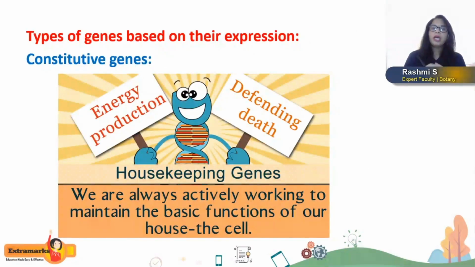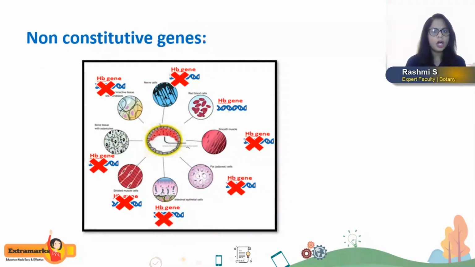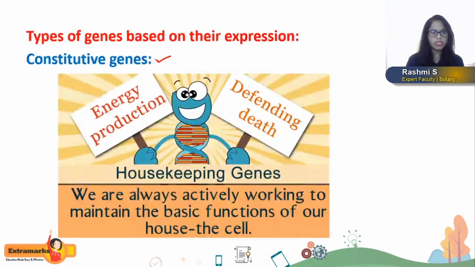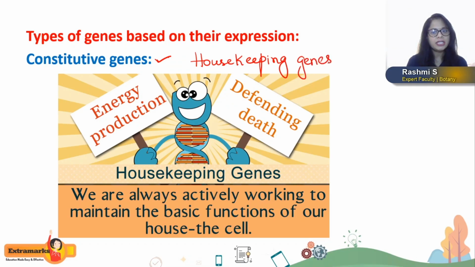Okay, and there are two important types of genes based on their expression. First one is constitutive genes, and the next one is non-constitutive genes. So let's see first of all what are constitutive genes. They are also called housekeeping genes because these genes have to be continuously expressed in our body.